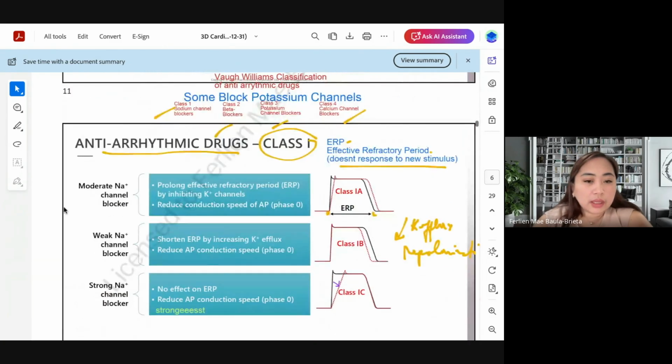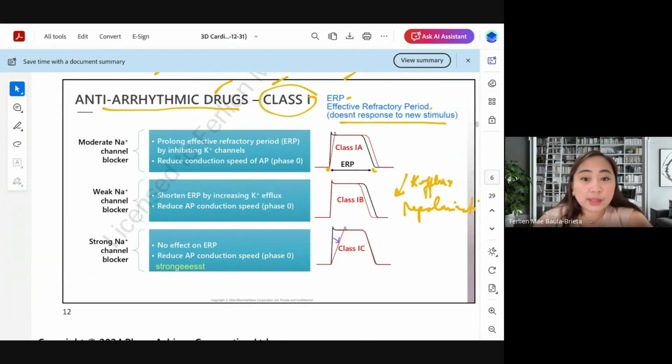Okay? And then, by next week, I will discuss to you now why class 1 is differentiated as 1A, 1B, and 1C. But not today, okay? Because that's too much already. We have 2 quizzes, and we had the background naman of how ECG looks like, how the action potential looks like, what are the different types of arrhythmias.